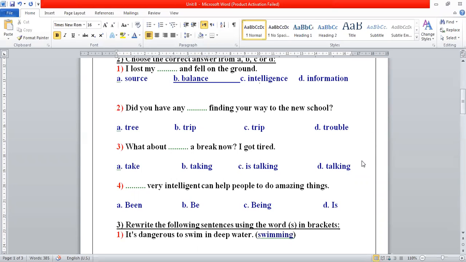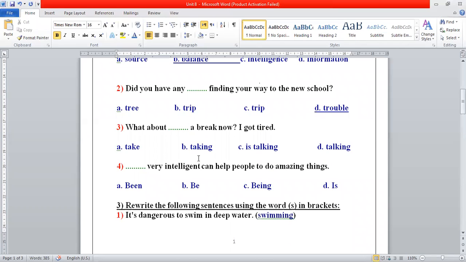Did you have any problem? What is the synonym to the word problem here in this sentence? Of course, it will be trouble. Did you have any trouble finding your way to the new school? So this is number 2.